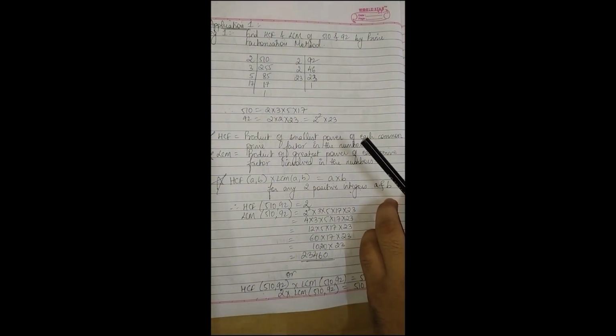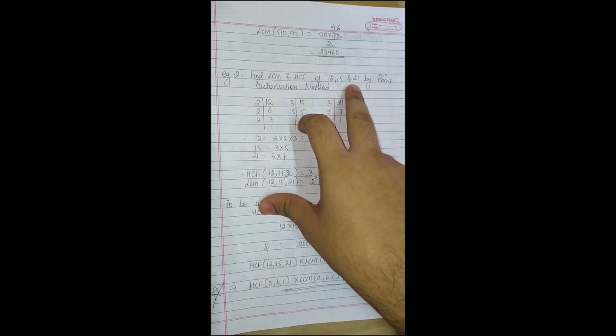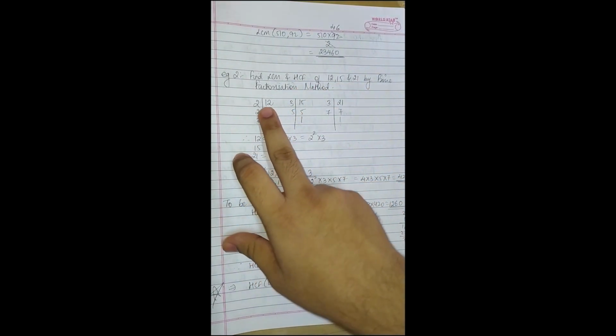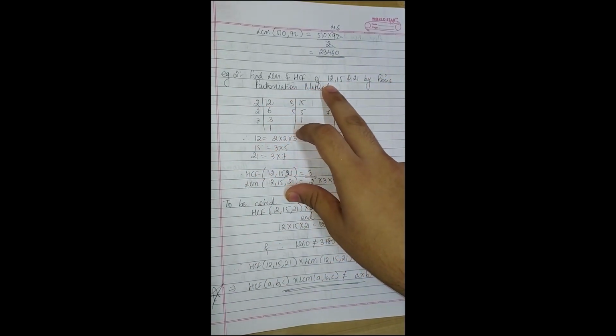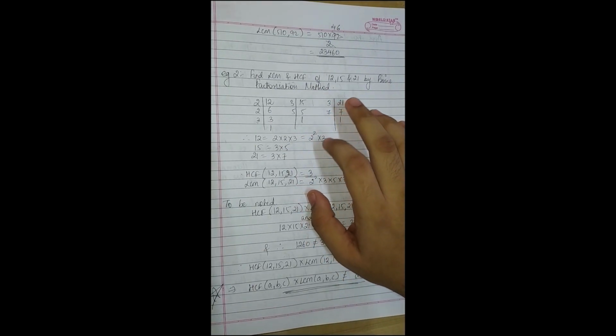Let us look at another example. Find LCM and HCF of 12, 15 and 21 by prime factorization method. Instead of prime factorization method, the question could also ask us to use the fundamental theorem of arithmetic. It is the same thing, nothing to worry about.